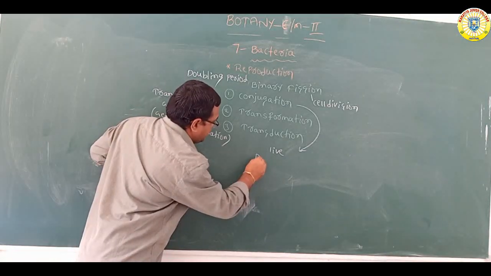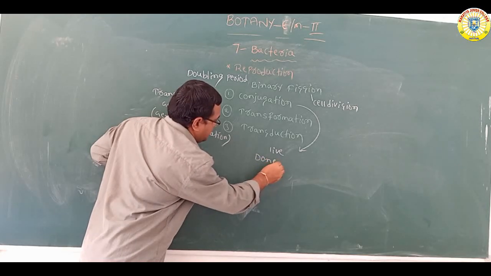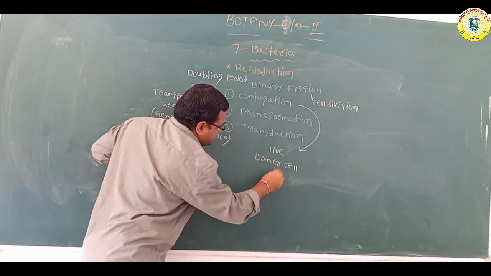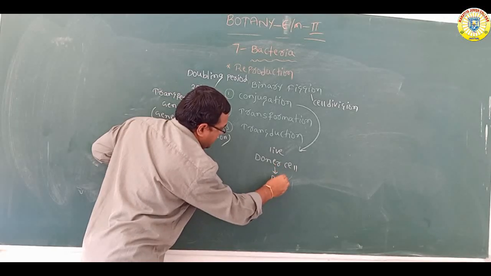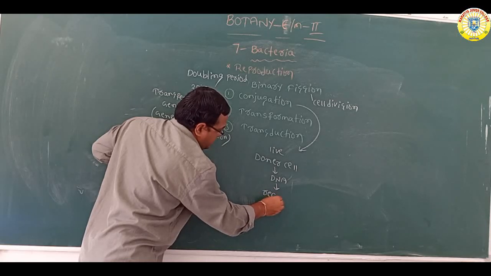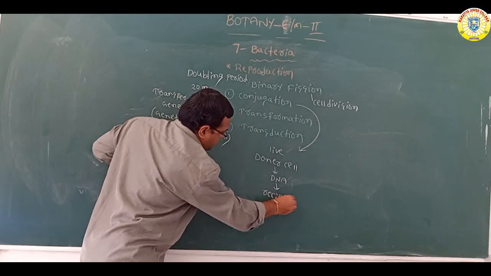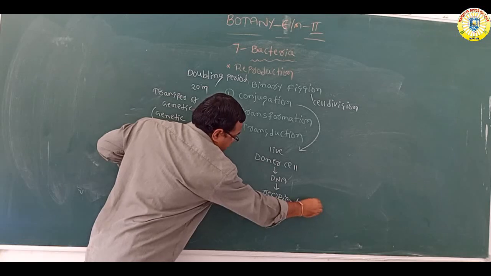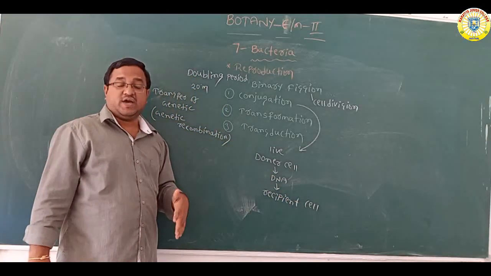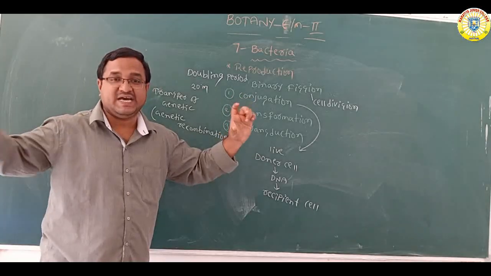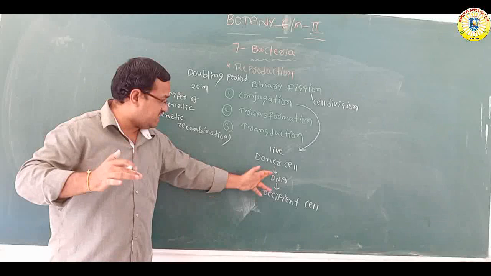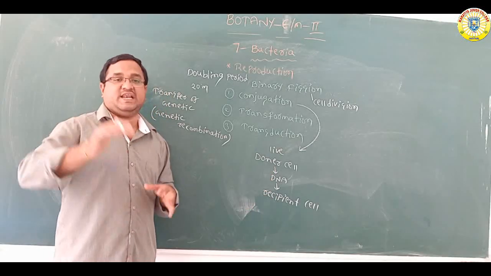Whenever two live bacteria come together, the donor cell transfers the DNA into the recipient cell.